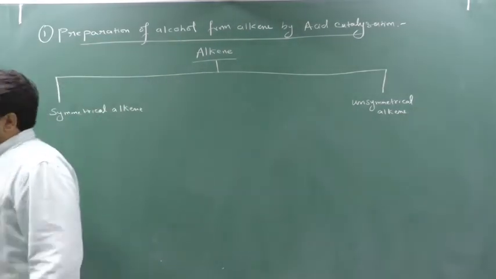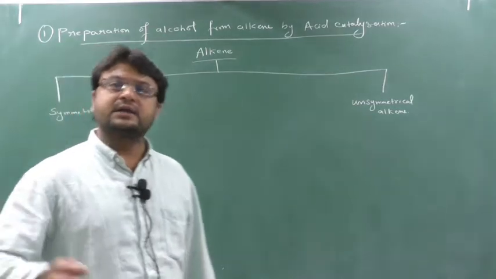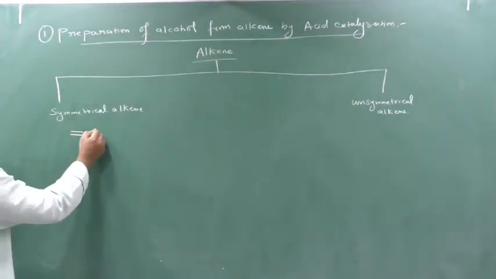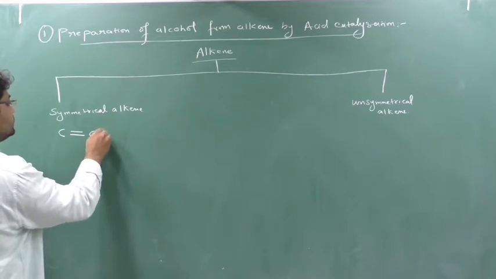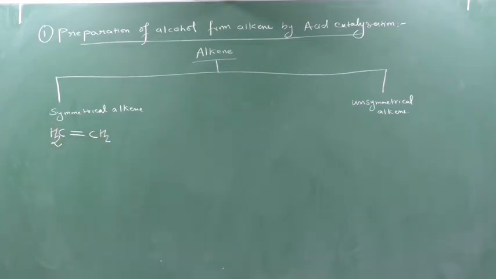Symmetrical alkenes are those which contain the same number of carbon on either side of the double bond. Suppose I have one double bond here which represents the alkene. Carbon total valency is 4, so 1, 2, 3, 4, 1, 2, 3, 4. So ethene is an example of a symmetrical alkene.